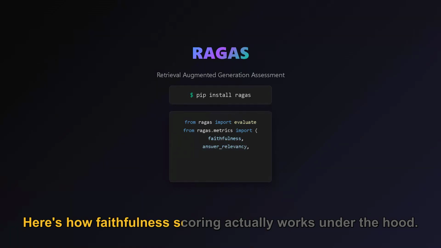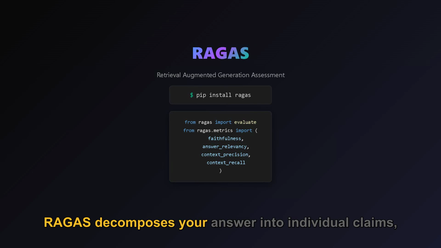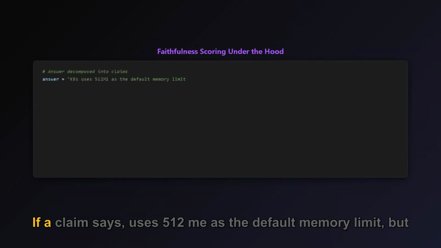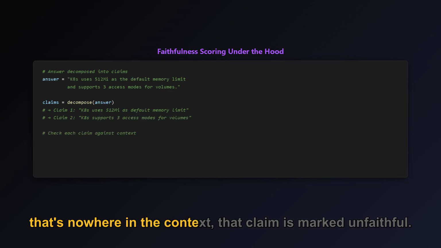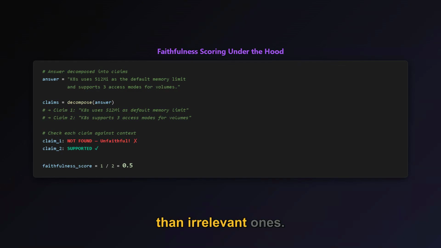Here's how faithfulness scoring actually works under the hood. RAGAS decomposes your answer into individual claims, then checks each claim against the retrieved context. If a claim says, "uses 512 MB as the default memory limit," but that's nowhere in the context, that claim is marked unfaithful. Context precision measures whether your relevant chunks are ranked higher than irrelevant ones.